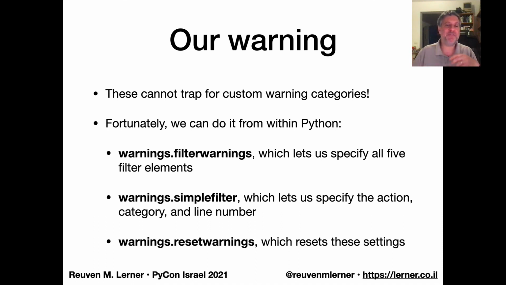The thing is, we can also filter from within Python. If I call warnings.filterwarnings, that's the most generic, and I can set all five filter elements. But I can also use just warnings.simplefilter, which is so much easier to use. Then I just specify the action, category, and line number. I can also call warnings.resetwarnings, which says, you know what, let's just throw out all the warning filtering that we've set up so far.